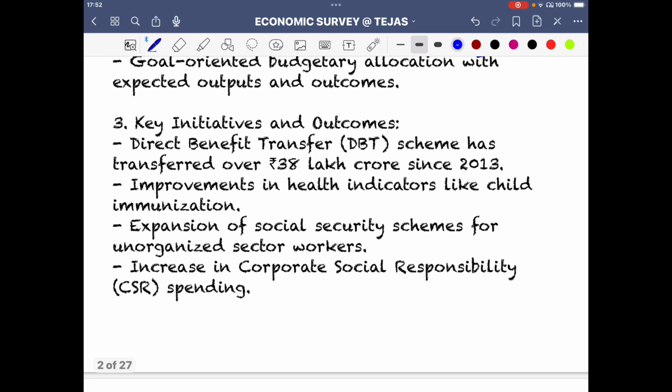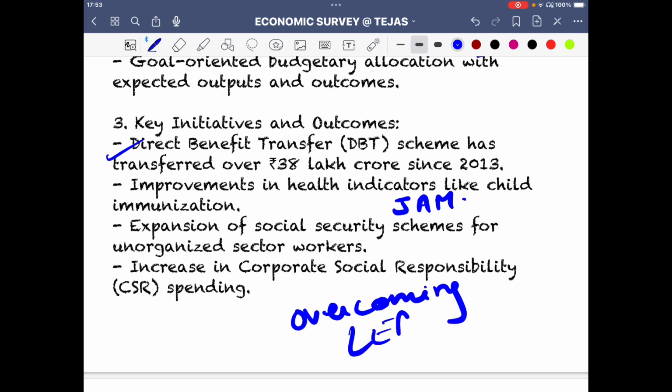What are the key initiatives? Again the DBT, direct benefit transfer. You must have known about the JAM Trinity: Jan Dhan, Aadhaar, Mobile. So all these ideas are coming together. Again, the idea is what? The idea is overcoming the problem of leakages, which used to happen in society.